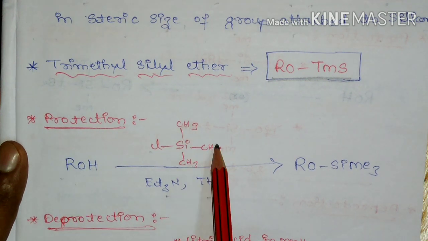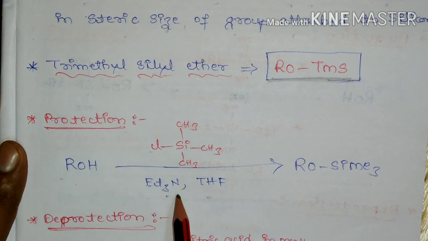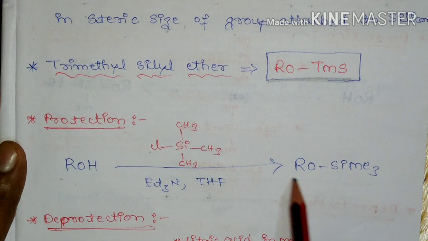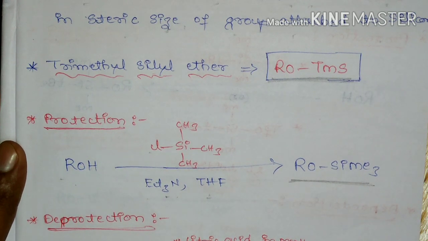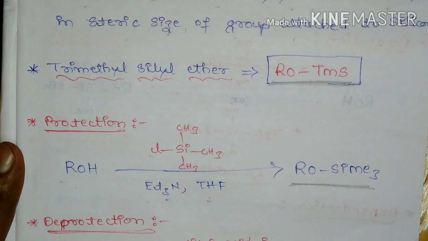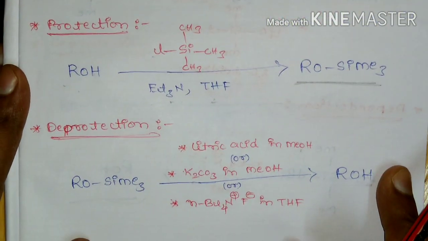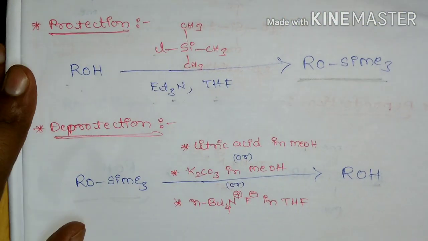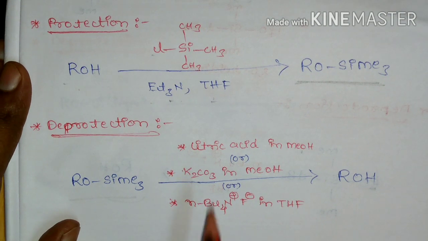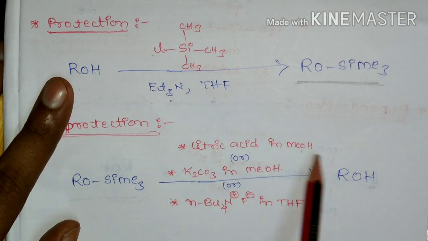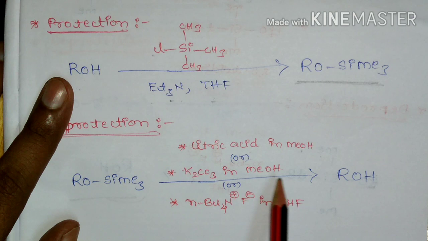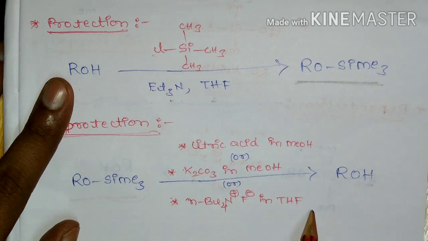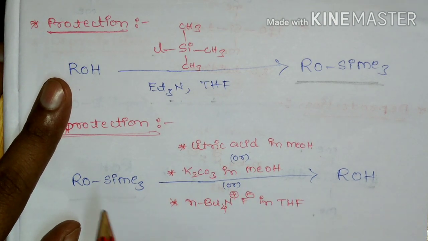Alcohol on treatment with trimethyl silyl chloride in the presence of triethylamine in THF leads to the formation of trimethyl silyl ether, and this trimethyl silyl ether can be easily removed by treating with citric acid in methanol, or potassium carbonate in methanol, or tetrabutyl ammonium fluoride in THF, which will lead to the deprotection of the trimethyl silyl group.